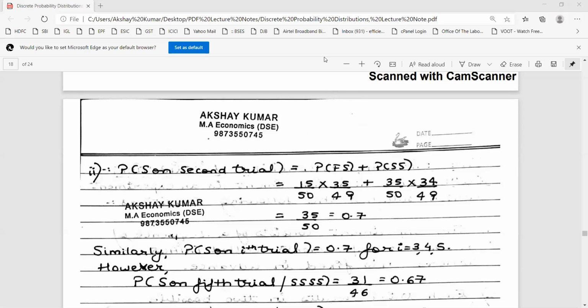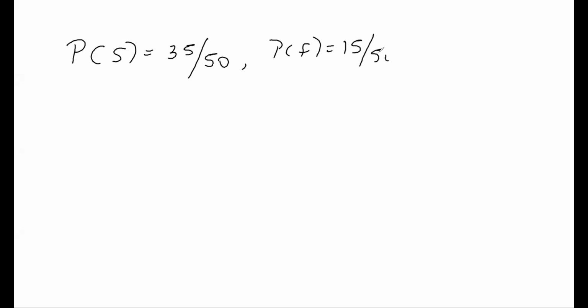We are doing this question, and remember, probability of success here is 35 by 50, and probability of failure here is 15 by 50.